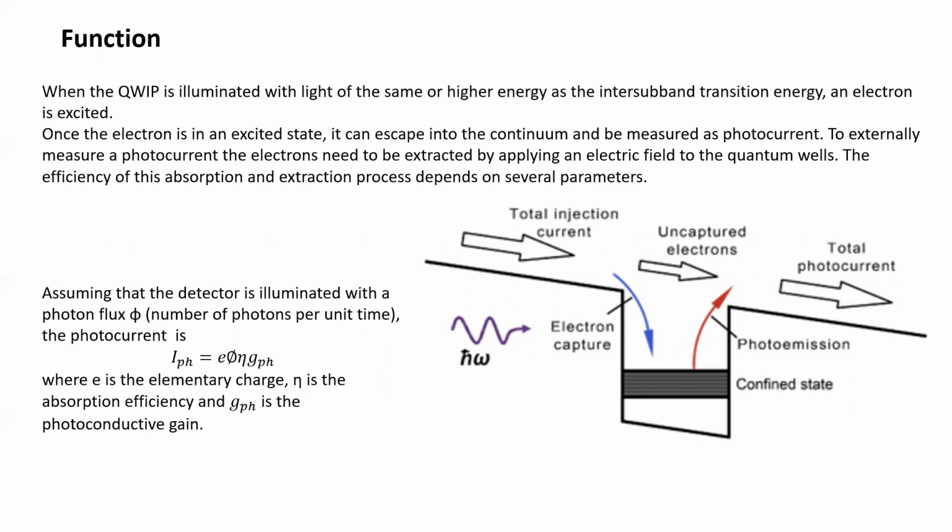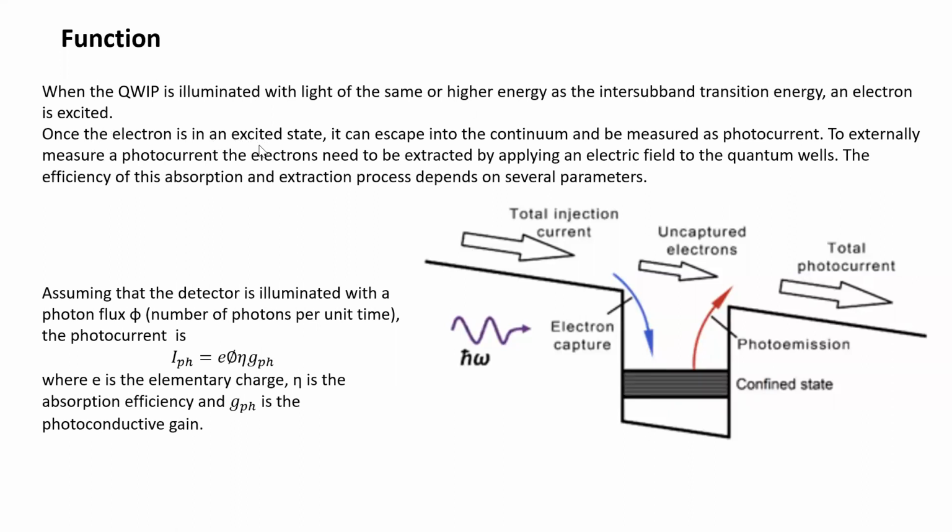That means the energy difference between that valence and conduction band is called the inter-subband transition energy, and the electron is excited. Right? When this condition occurs, same or higher energy, then the electrons get excited.